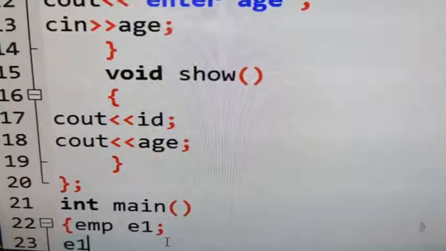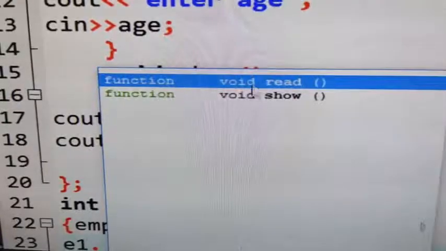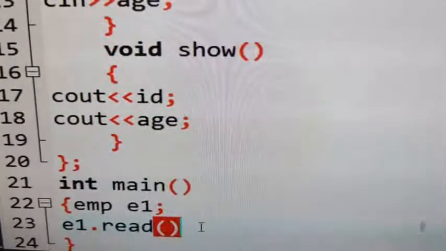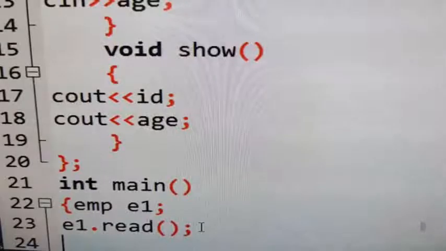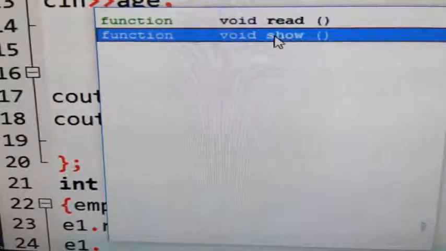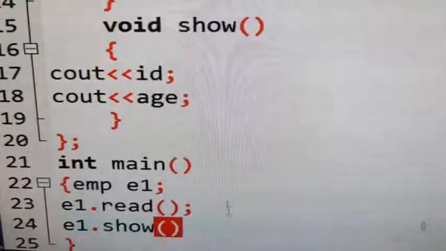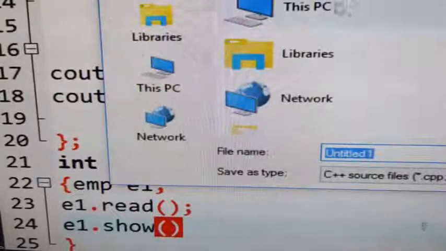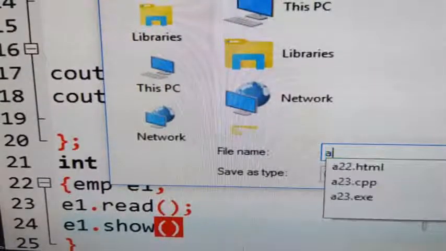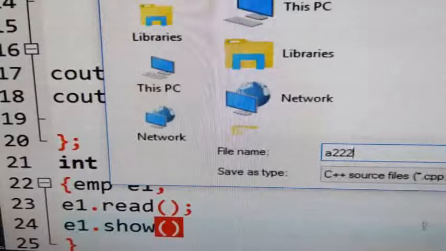So e1 dot, what is the first method? Void read. I am just calling that method. This is called function calling. Next e1 dot show, the next function. Over. Save it. Here I am saving the file as a22 dot CPP.